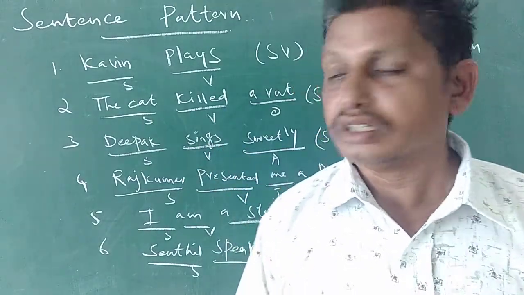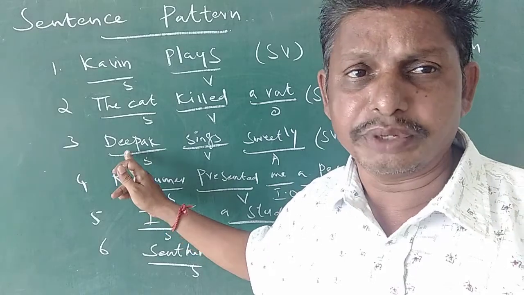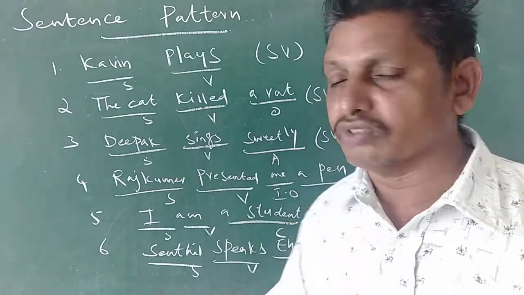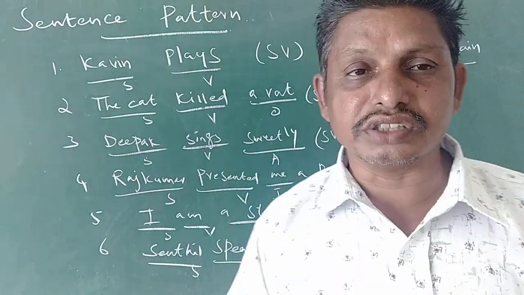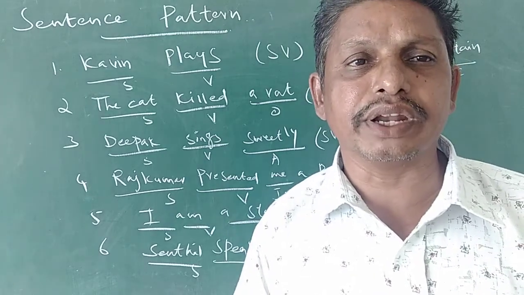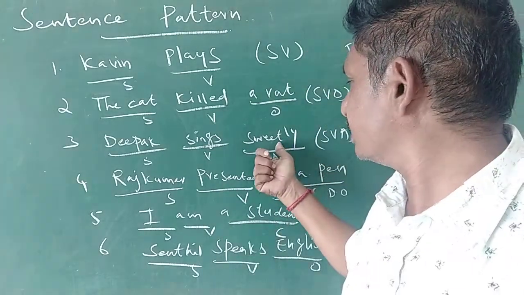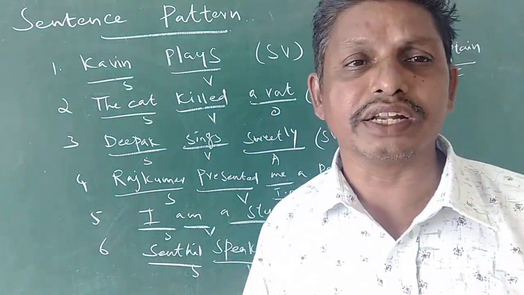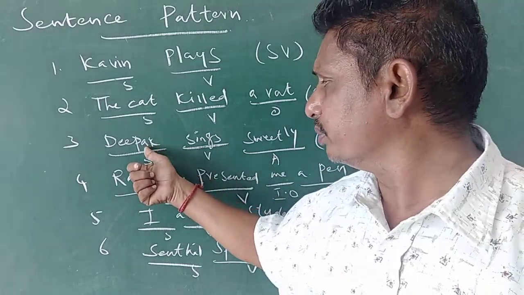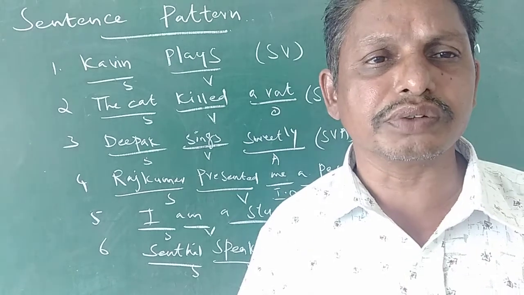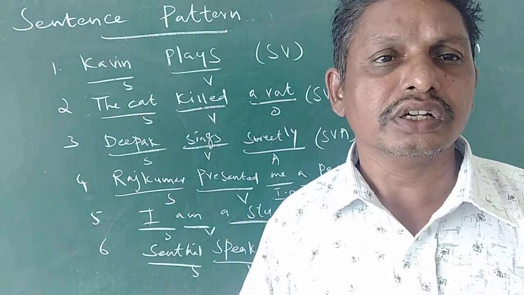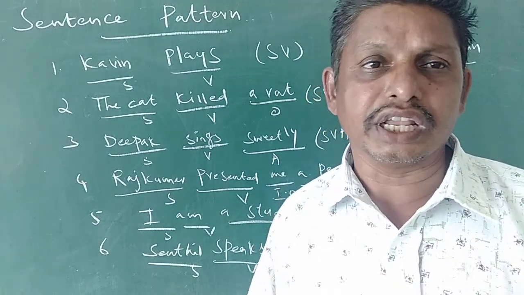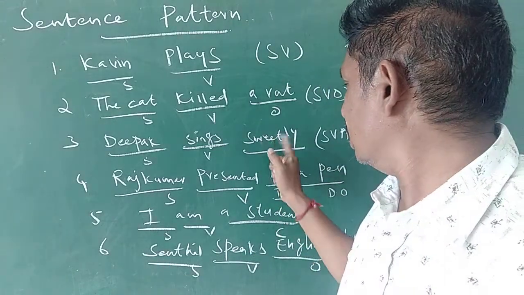Deepak sings sweetly. So I have already explained you the meaning of subject. Subject is the doer of the action. So here, sings is a verb. It is an action word. Sweetly is adjunct or adverb. In the adverb, we have three types: adverbs of manner, adverbs of place, adverbs of time. Sweetly is an adverb of manner. Adverb of manner answers the question how. How does Deepak sing? He sings sweetly. Most of the adverbs of manner end with ly. Sweetly, fluently, quickly. They are formed from adjectives. By adding ly with adjectives, we can have adverbs of manner.